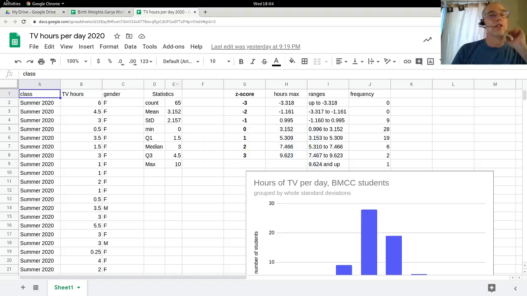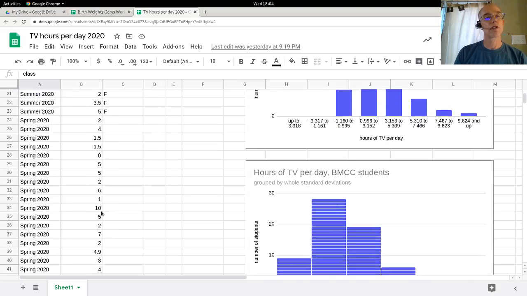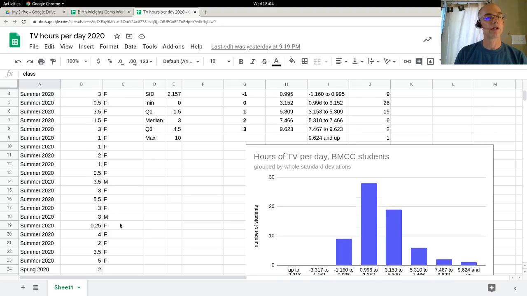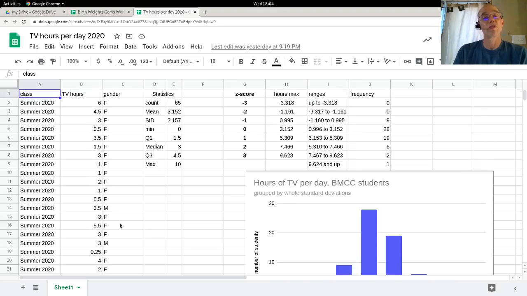So I asked you in the beginning of the quarter about how much TV, video stuff you watch on average each day. And oops, sorry about that. I have a little more than just you all. So here's the summer 2020. I threw my spring students in here too, just to get a slightly bigger data set. And for the summer people, I have gender. I'll add that later for the spring people. I was kind of curious if there was a difference between male and female based on this very non-random sample. And again, this is a non-random sample.